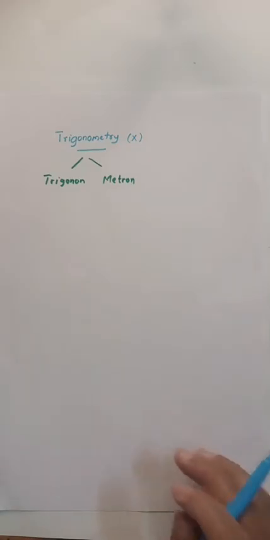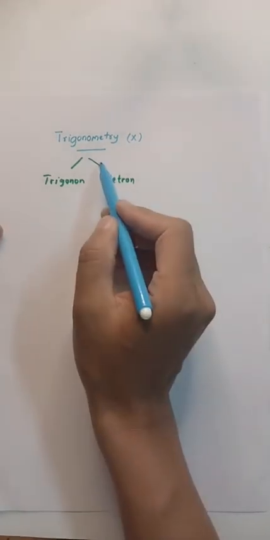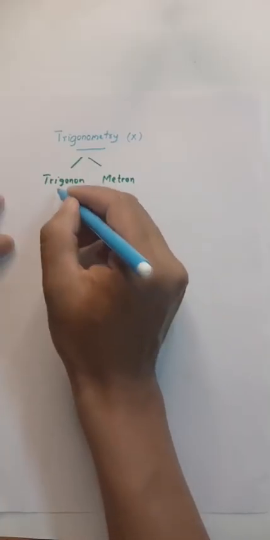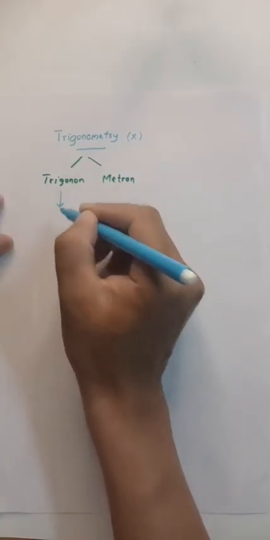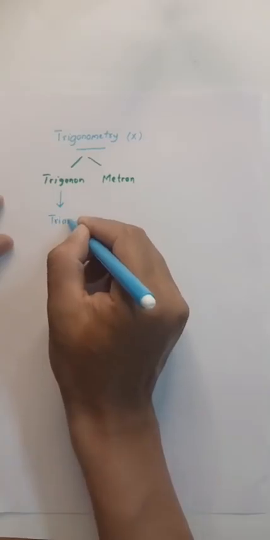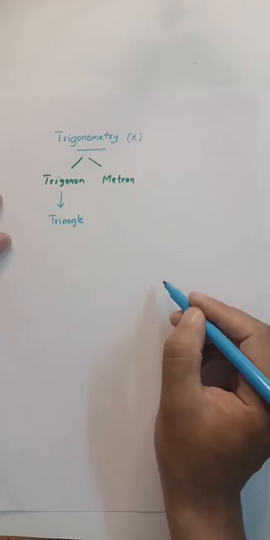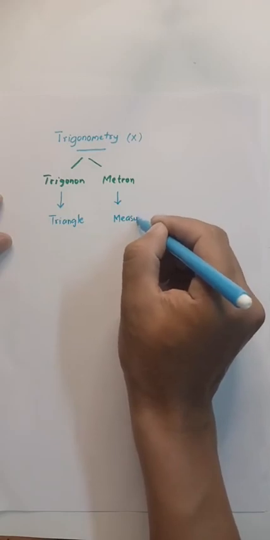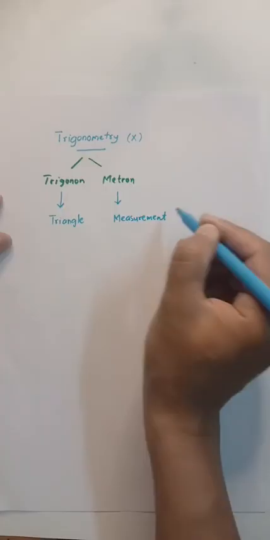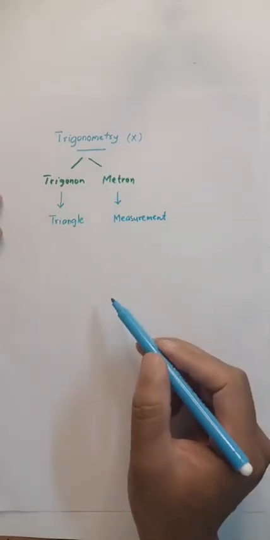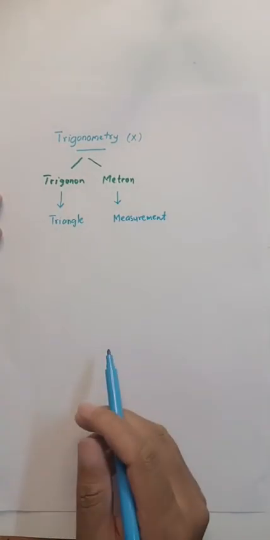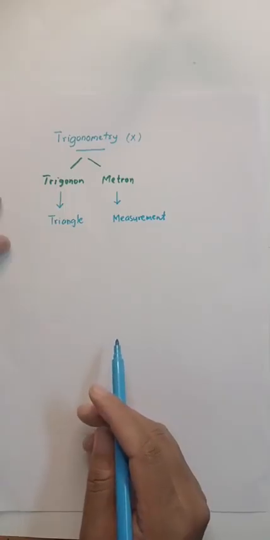We have to understand what we mean by trigonometry. Trigonometry is basically made up of two words, trigonon and metron. Trigonon meaning triangle, and metron meaning measurement. So you see, trigonometry is a branch of mathematics which deals with the measurement of triangles. And what do we measure in triangles?